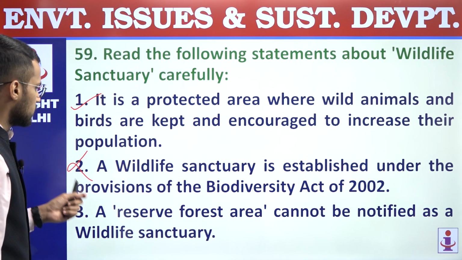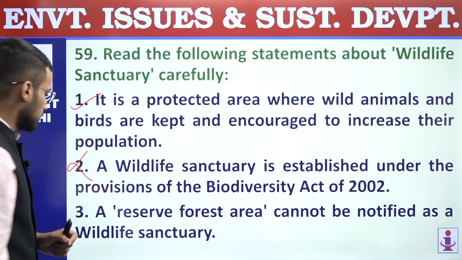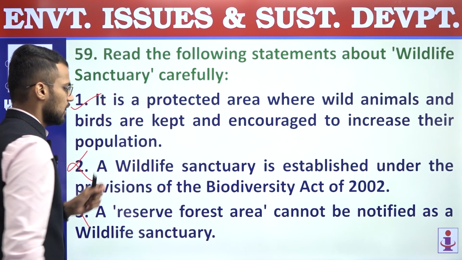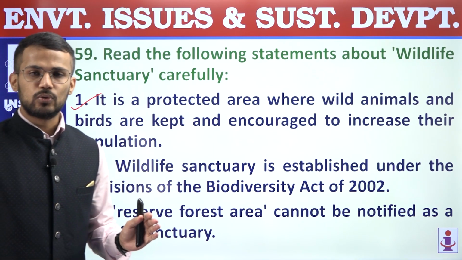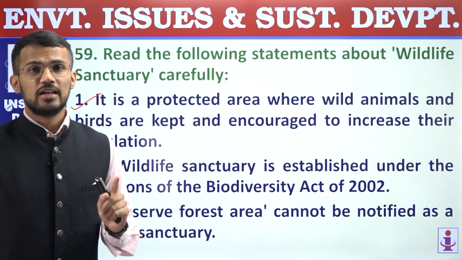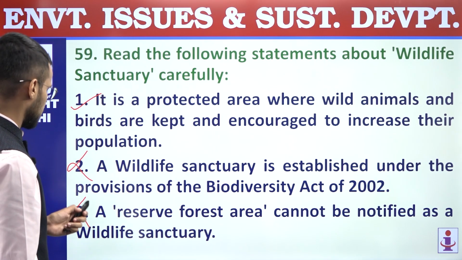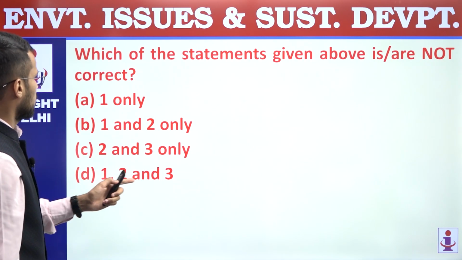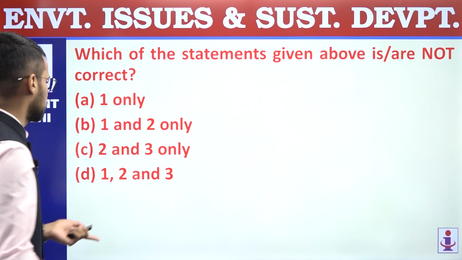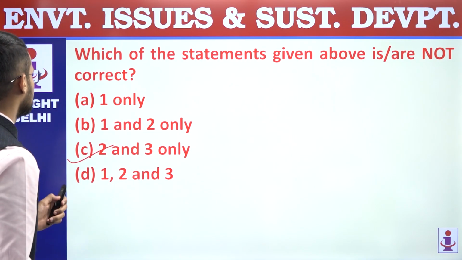Third, a reserve forest area cannot be notified as a wildlife sanctuary. This is also an incorrect statement. Reserve forest area can be notified as wildlife sanctuary, but it cannot be notified as national park. Right? So second and third statements are incorrect. We are supposed to find out statements which are not correct, and that's why answer is 2 and 3 mentioned in option C. 59, answer is C.